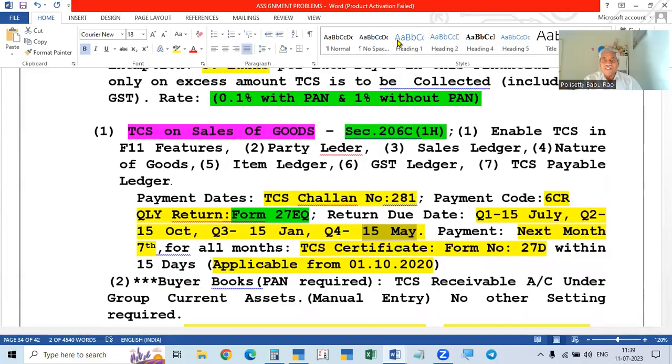Okay. So this is about the tax collected at source. That is, every seller has to collect from the buyer, and this 50 lakhs limit is applicable to each and every buyer. So one buyer, 50 lakhs crossed. After that, we will collect. Another buyer, 2-3 bills, the amount is not crossing, we will not collect it. After the third, fourth bill, if the limit is crossed, then only we will deduct on the excess only. That is one more important thing. On the excess amount only, we have to collect.